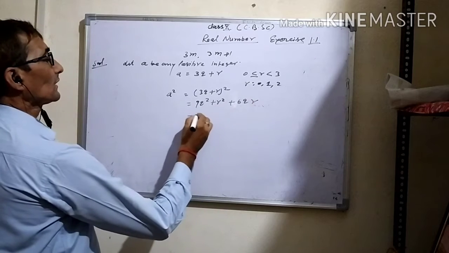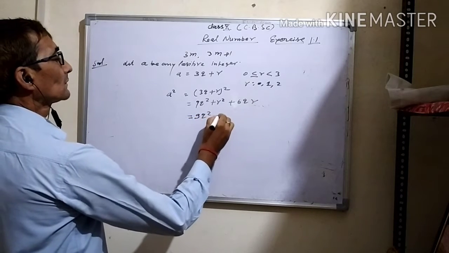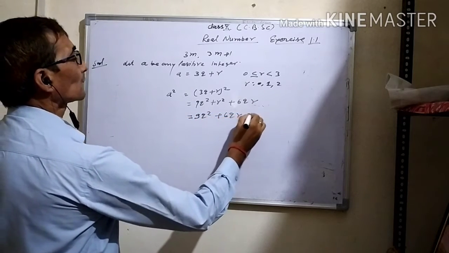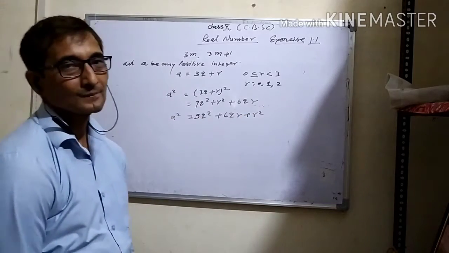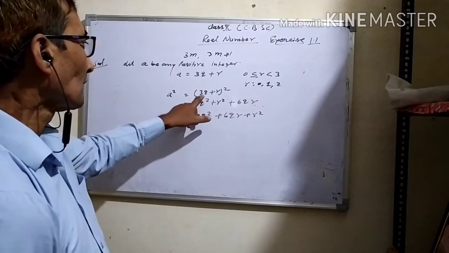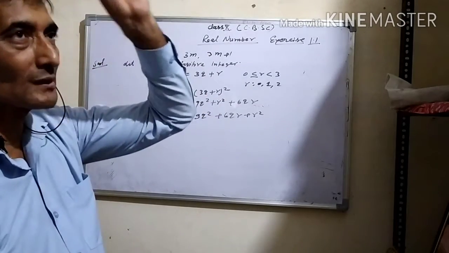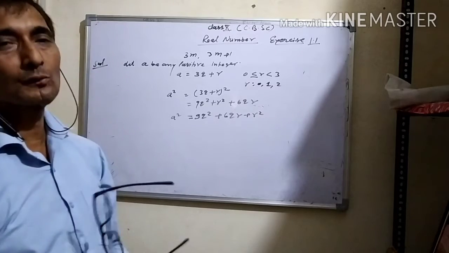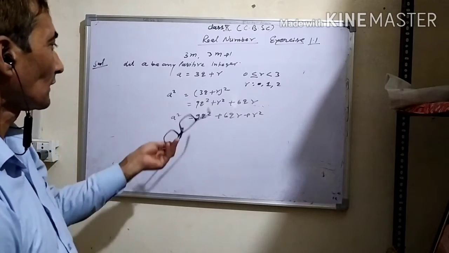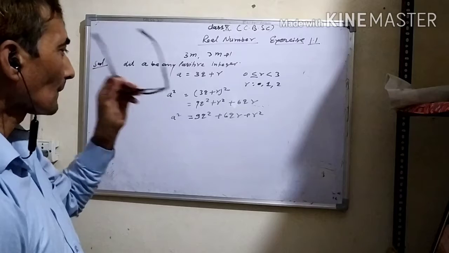This can be written as 9q square plus 6qr plus r square, expanding this in the form of the square of a plus b, according to the algebraic identity, you can see that easily.